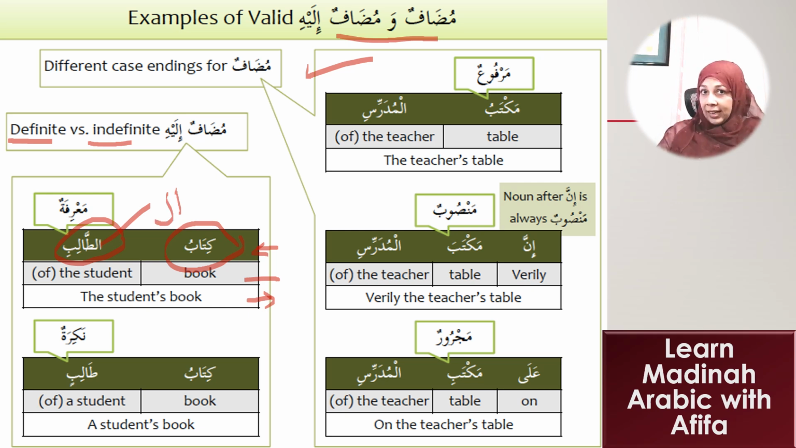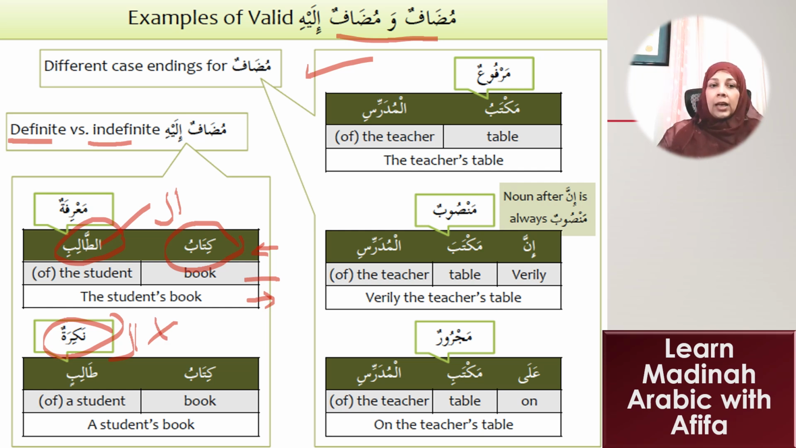So the mudaf ilayhi is definite, right? So by its position, the book becomes definite. It is the book of the student. Okay, so the mudaf does not get the al, but it is definite. So what happens in a case over here where the mudaf ilayhi is indefinite? See, there is no al here. There is no al in this phrase.